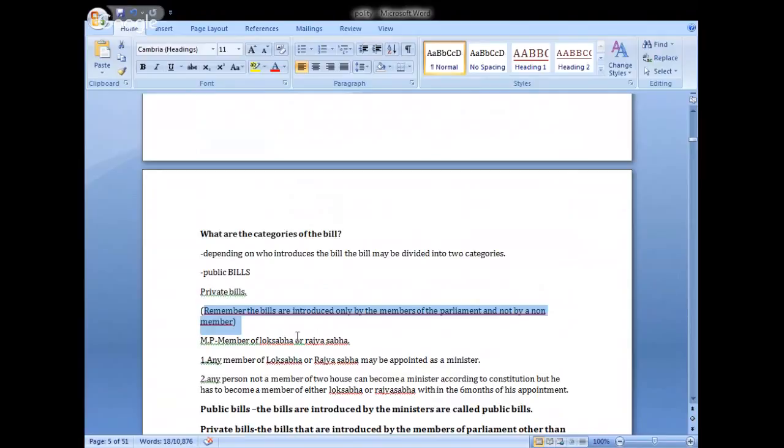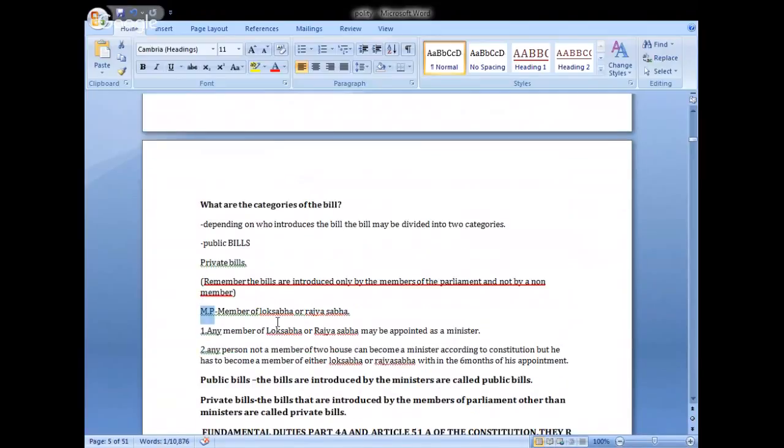It means the bill is only introduced by a member of Lok Sabha or Rajya Sabha. They only can introduce a bill. A bill cannot be introduced by a non-member or outsider. Okay, MP means member of Lok Sabha or Rajya Sabha, member of Parliament.